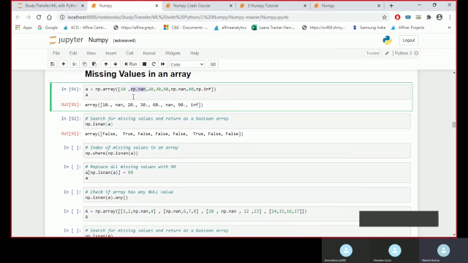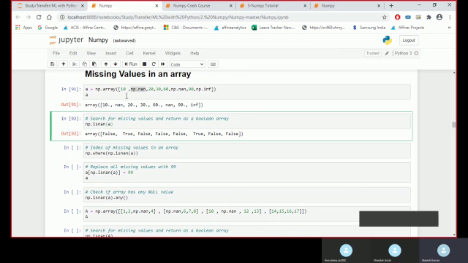At that position we got nan, and then we check whether at any index I have a missing observation. isnan is the function to find missing observations in our data sets.